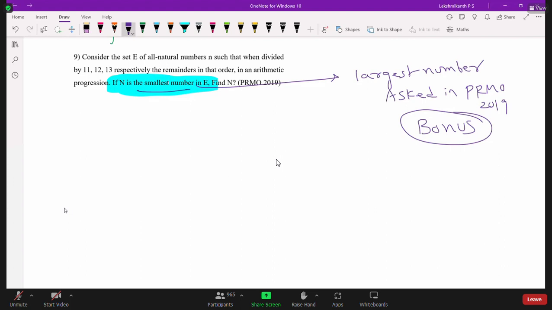So how can we solve this problem? Look here. E is all natural numbers n such that when divided by 11, 12, and 13 respectively, the remainders, in that order, are in arithmetic progression.